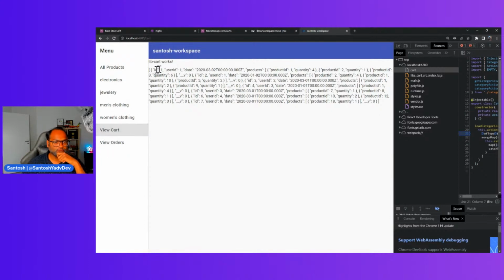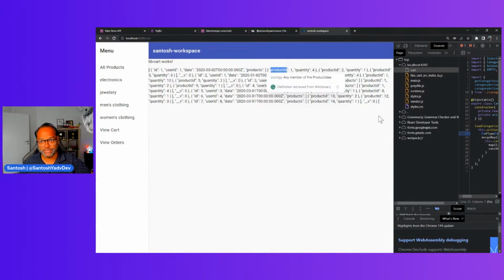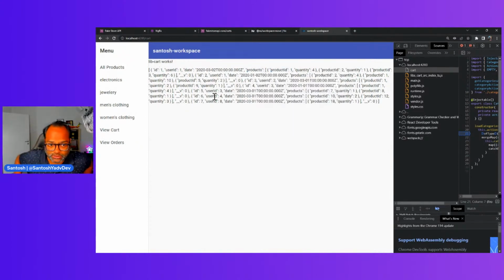You can see you have all the information, ID, user ID, products, it has product ID and the quantity, the number of products they have. And they're different carts. So you can see user ID 1, user ID 1, but it's okay. This is dummy information anyways, dummy user ID, everything is dummy.